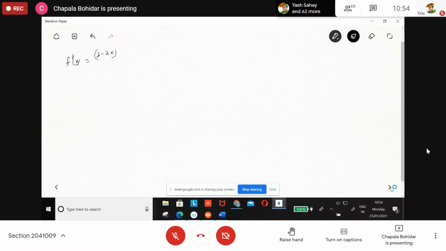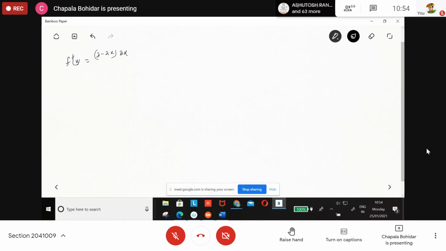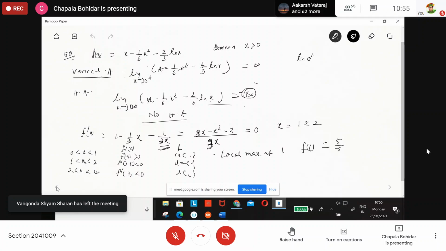Multiply by the denominator. What is the value in the denominator? 3x, I think. In the denominator 3x. Yes, 3x. 3x minus x is written, correct.